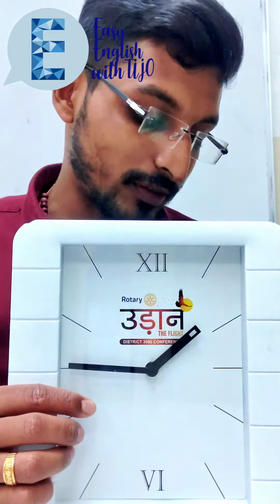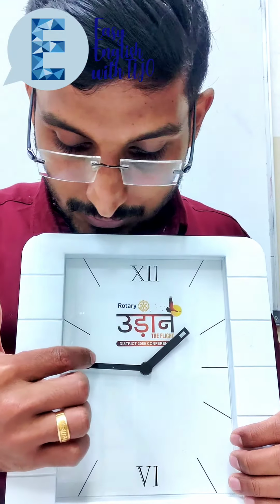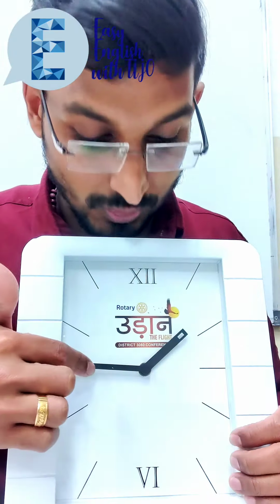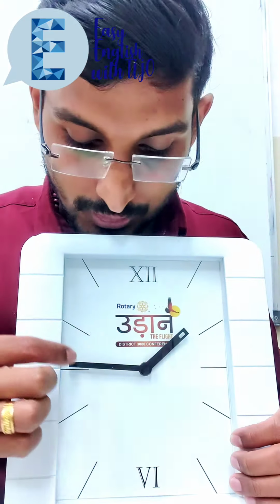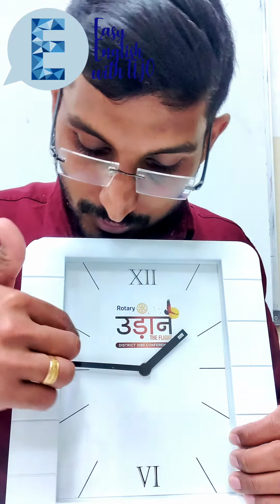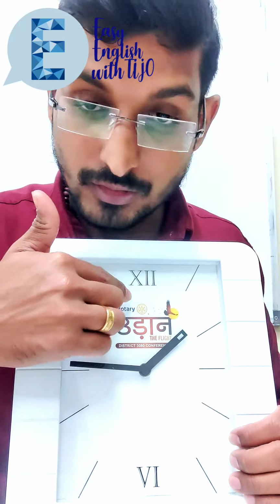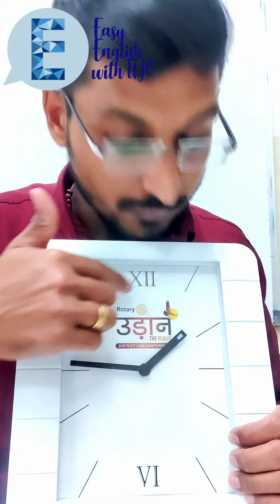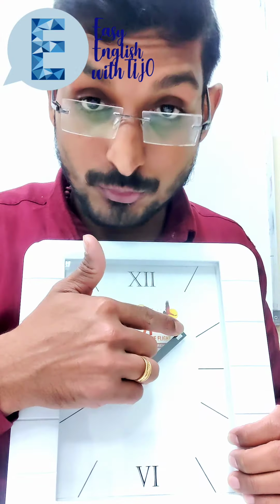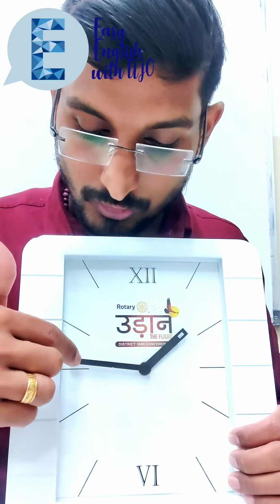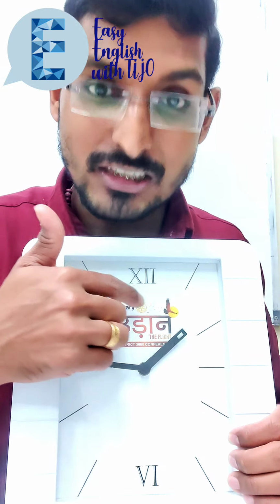So instead of that we say quarter to 2, or quarter till 2. It's because in 15 minutes, or in a quarter of 1 hour, it will be 2 o'clock. So quarter to 2 or quarter till 2.